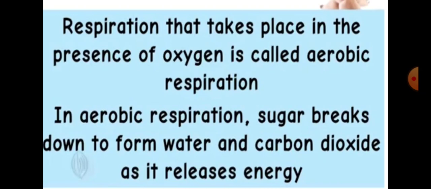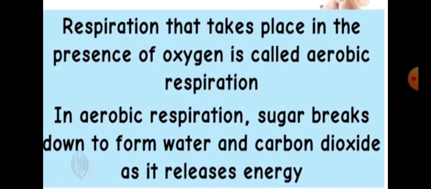First I am telling about aerobic respiration. Respiration that takes place in the presence of oxygen is called aerobic respiration. In other words, when the breakdown of food occurs with the use of oxygen, it is called aerobic respiration, right? And the organisms where the breakdown of food occurs with the use of oxygen are called aerobes, A-E-R-O-B-E-S.